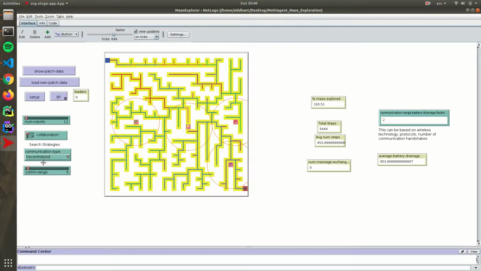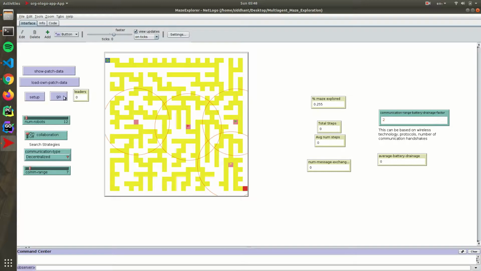So the decentralized approach, communication range, we can increase it a bit. Let's say 7. I'll slow it down, and you can see the links are forming among the turtles. They form different groups as they go.